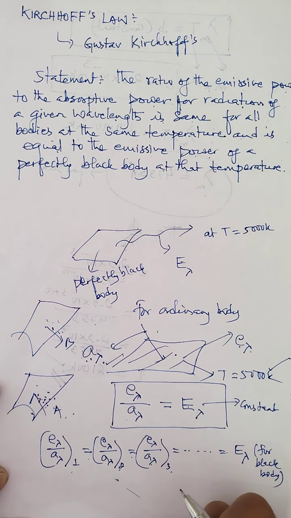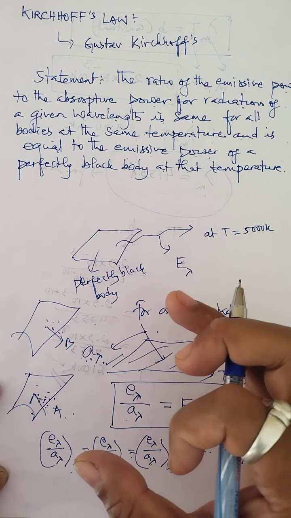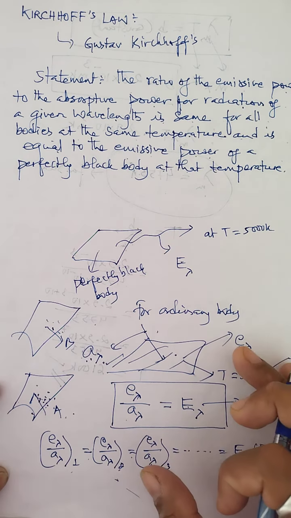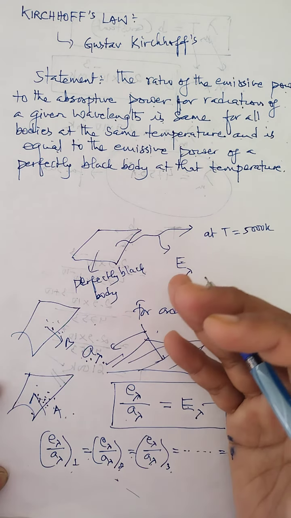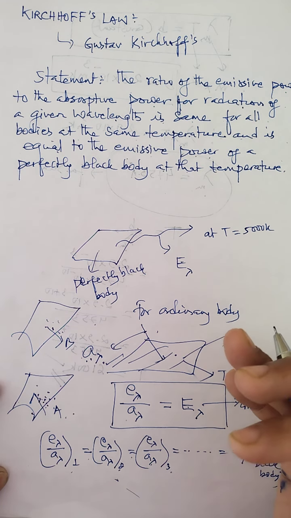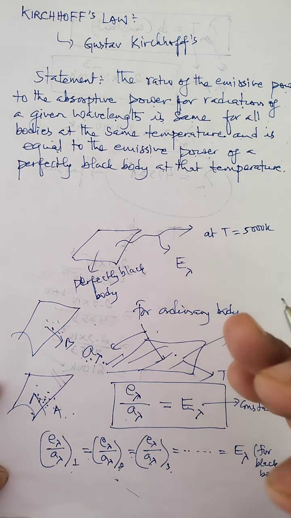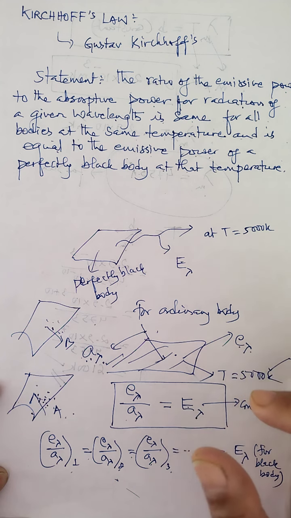So hence, according to Kirchhoff's law, the emissive power of red glass should be, sorry, not minimum, it should be maximum for green light because of the wavelength. That's why when red glass is heated to a high temperature, it gives a greenish glow on being heated. So this is a simple observation that we can see in our day-to-day life. But this observation or conclusion that I explained just now is based on Kirchhoff's law.